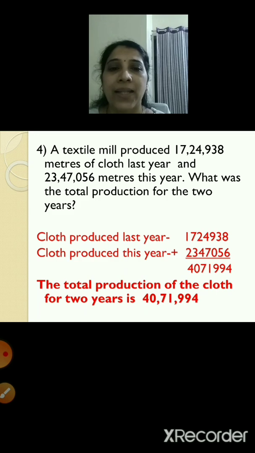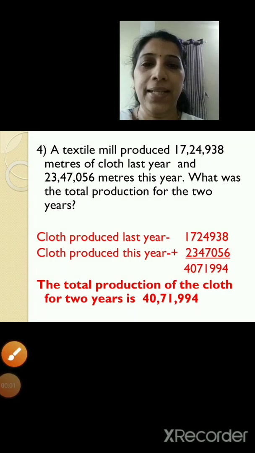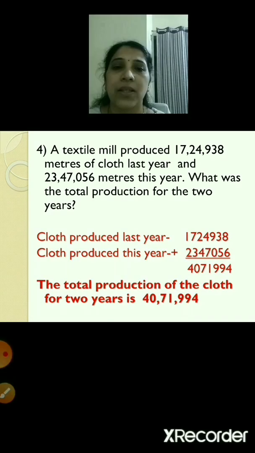Now we'll add them. 8 plus 6 is 14. So 4 in the units place, 1 carried over in the tens place. So 1 plus 3 is 4. 4 plus 5 is 9. 9 in tens place. 9 plus 0 is again 9. So 9 we'll write in the hundreds place. 4 plus 7 is 11.